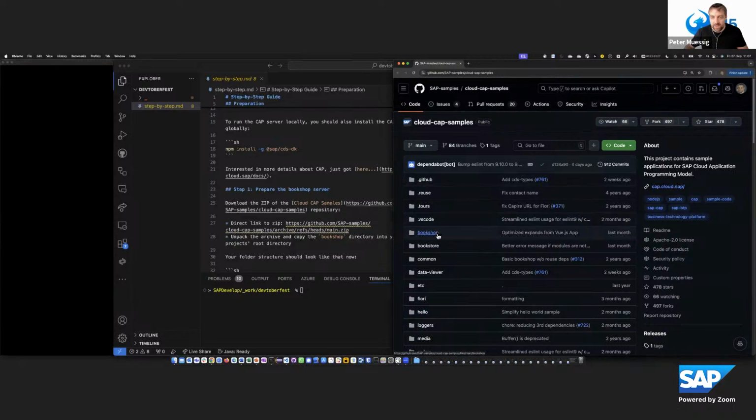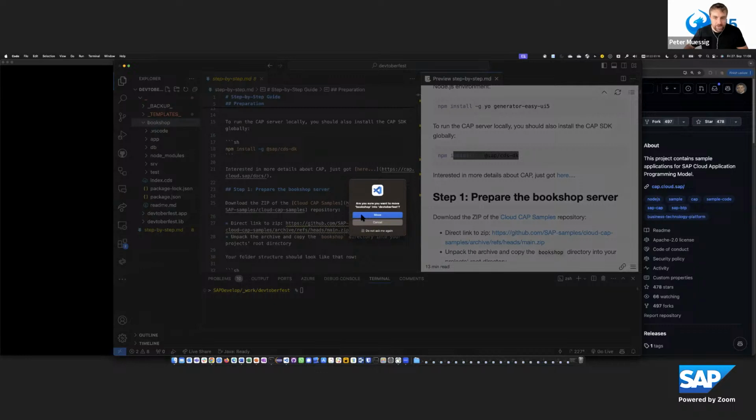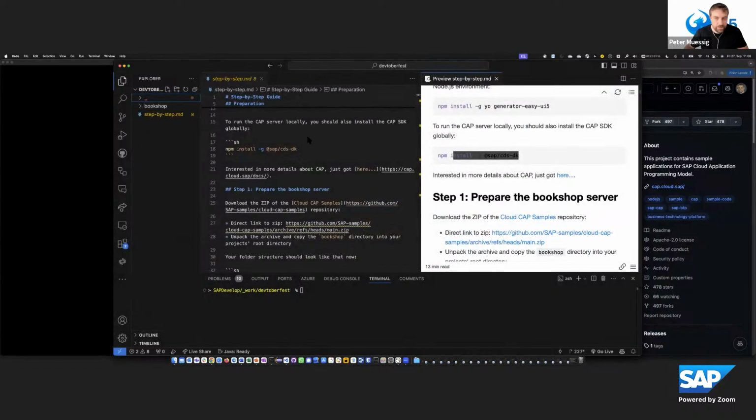because I have seen that I can benefit from the Bookshop CAP server. It's available here in this GitHub repository, the official cap-samples. And I already downloaded that and put it here into my project. Otherwise, I have the link to download the zip, unzip it, and run npm install inside. With that, we have the CAP server available locally, and we can then start it.